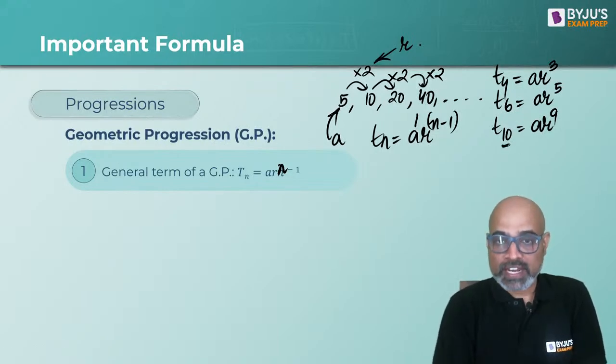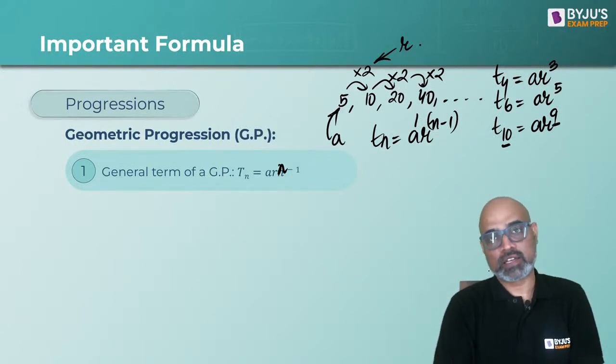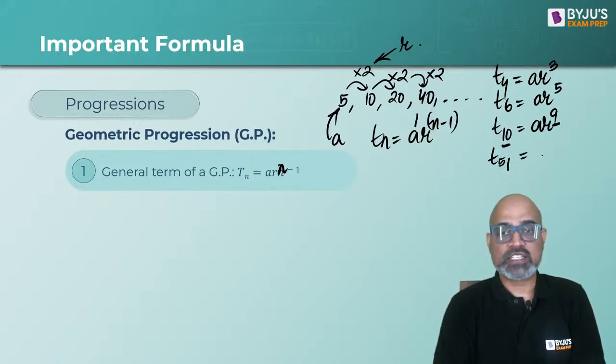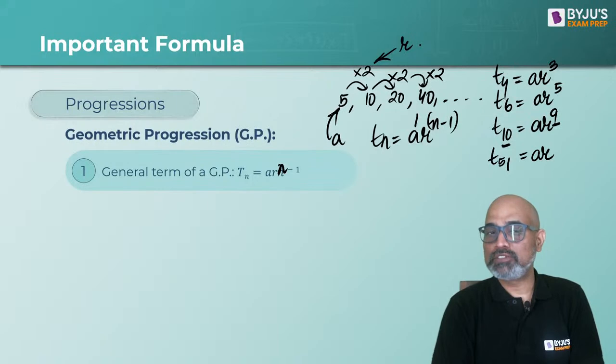So whatever we are writing here as the subscript of T, one less than that number goes in the power of R. So if you want to figure out what is the 51st term of a GP, then the general format will be AR to the power 50, right?